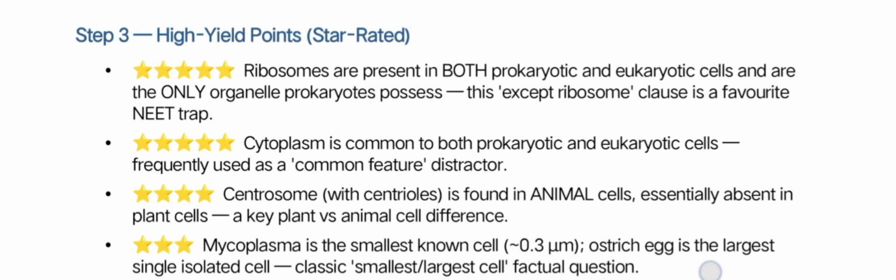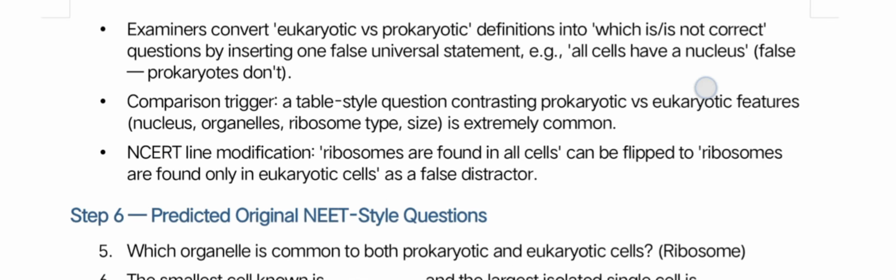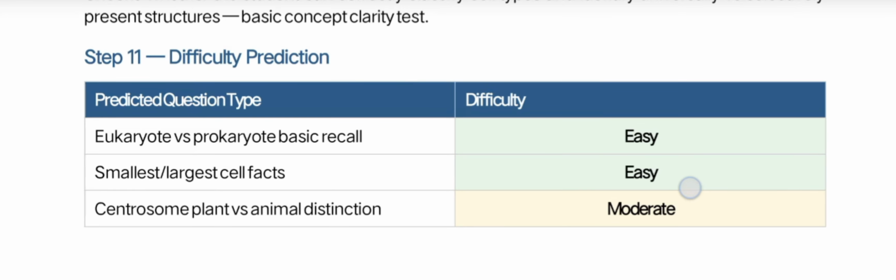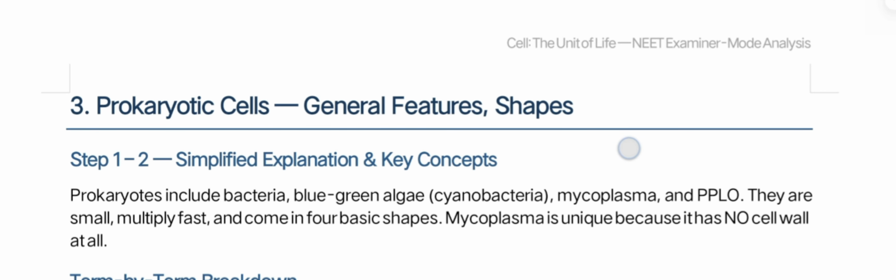For the high points, read all of these. I will definitely provide you the PDF. This is the prediction of question types. Eukaryotic versus prokaryotic basic recall questions are very easy. Small and large cell facts are also easy. The moderate prediction is the centrosome plant versus animal distinction. Okay, it is moderate.